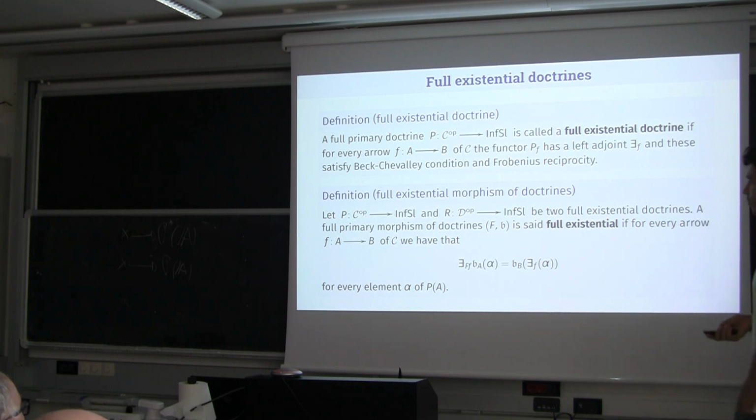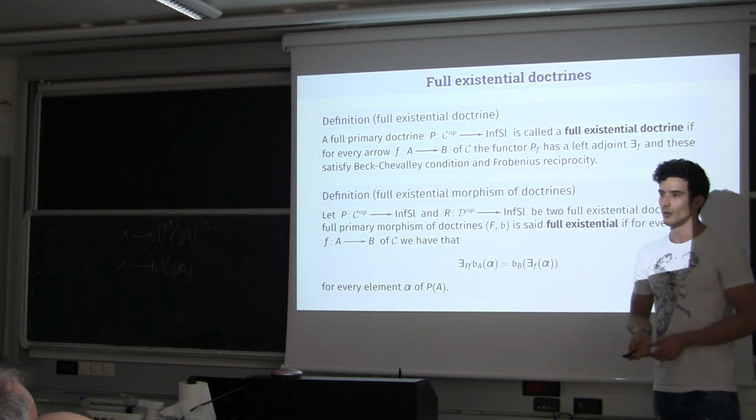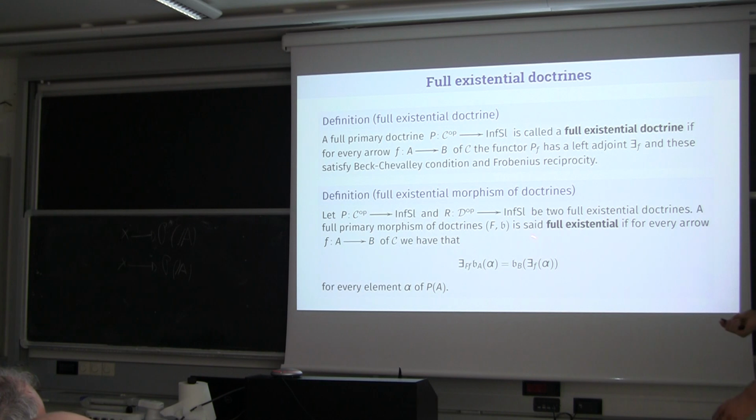Similarly, we have the definition of full existential doctrine. We say that a full primary doctrine is full existential when for every arrow, the functor obtained by applying the doctrine to this arrow has a left adjoint, using this notation to denote it, and this satisfies the Beck-Chevalley condition and Frobenius reciprocity. And here you can find the notion of morphism of full existential doctrines. So this is a full primary morphism of doctrines, but we need to require that the second component commutes properly with the existential left adjoint functors.